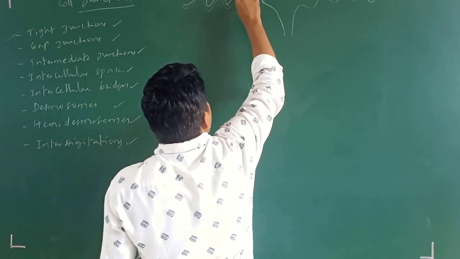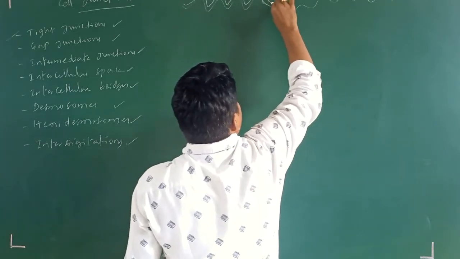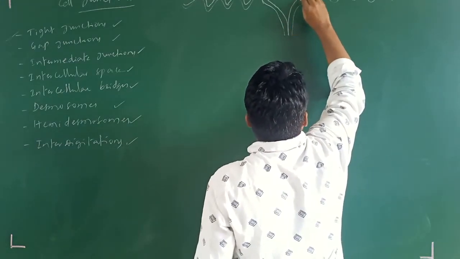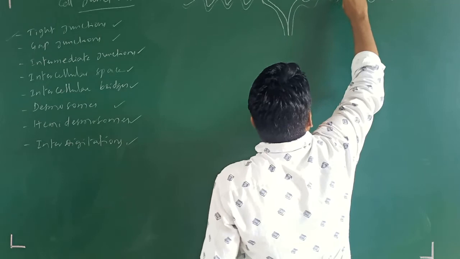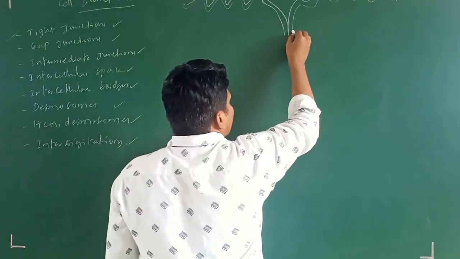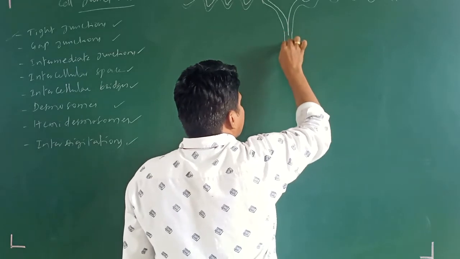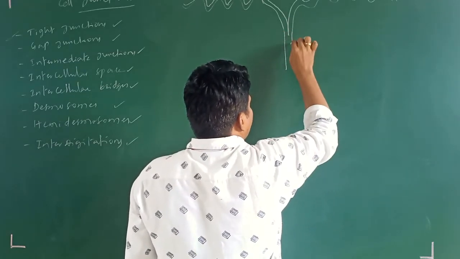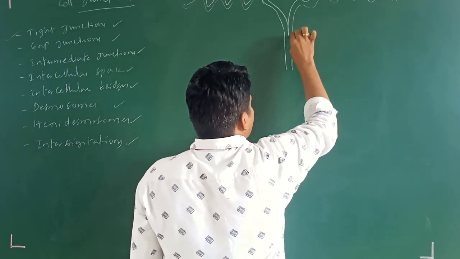These are the topmost microvilli. These are the cells with microvilli. So here it is the gap junction. Here it is the tight junction. You will observe it; I'll explain.